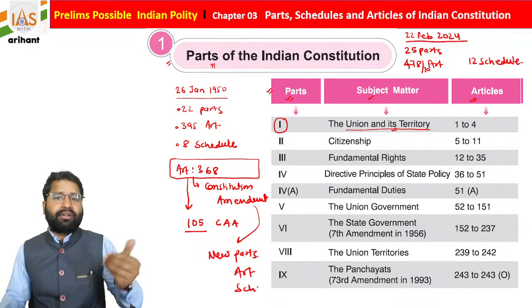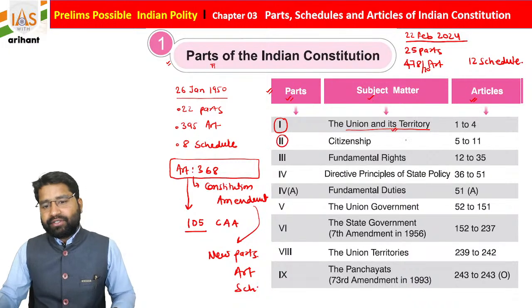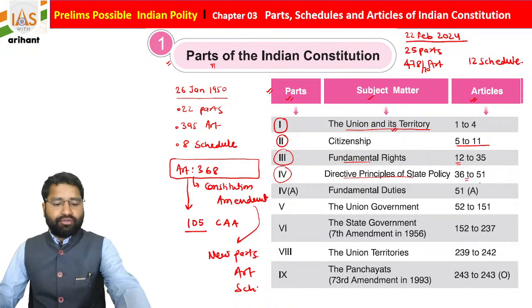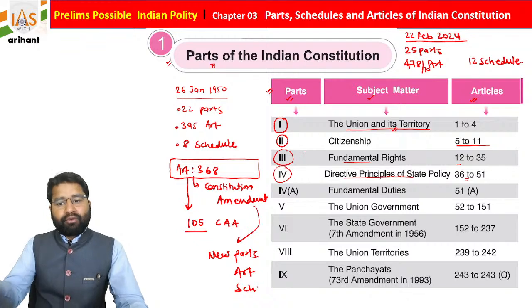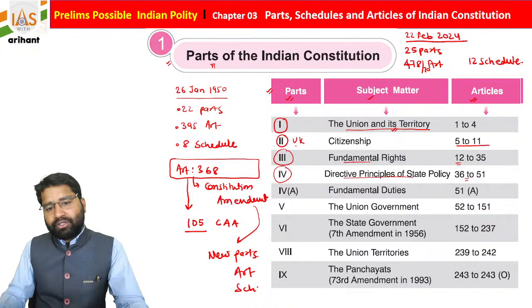What is going to change in the state is mentioned in Article 4 of the Indian Constitution. Part 2 is basically citizenship, Articles 5 to 11. Part 3 is Fundamental Rights, Articles 12 to 35. Part 4 is Directive Principles of State Policy, Articles 36 to 51. And I would like to mention one more thing, students: from where these concepts were derived. Citizenship is derived from the UK, Fundamental Rights from the USA, and Directive Principles from Ireland.